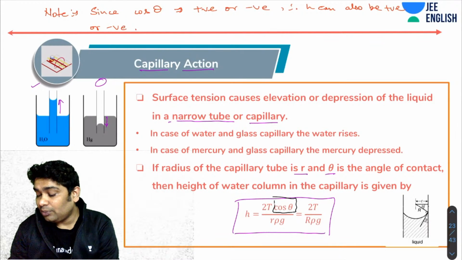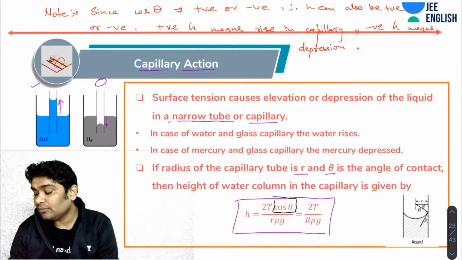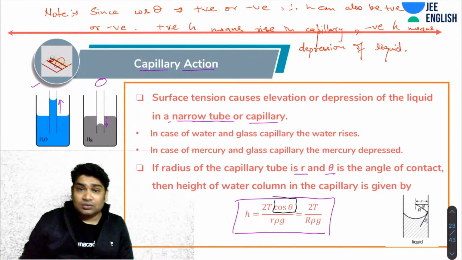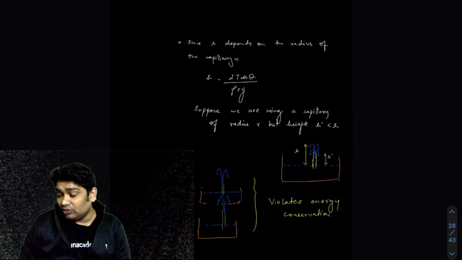A positive H means rise in capillary, and negative H means depression of liquid in capillary. So the signs are already telling you whether the liquid will rise up or it will go down.